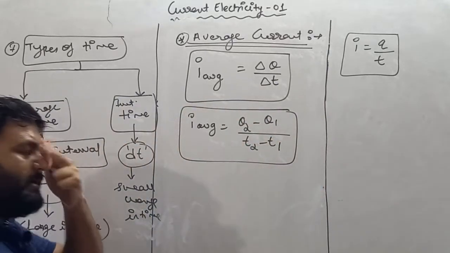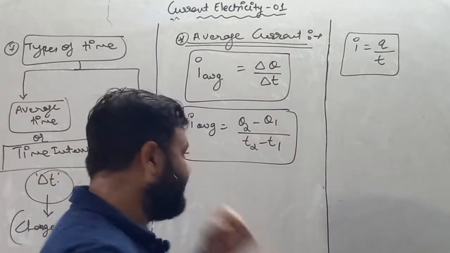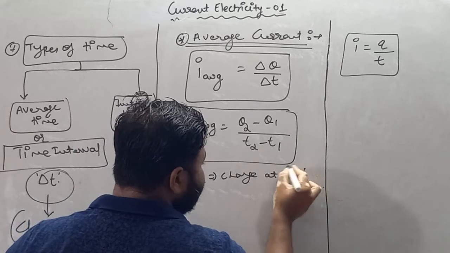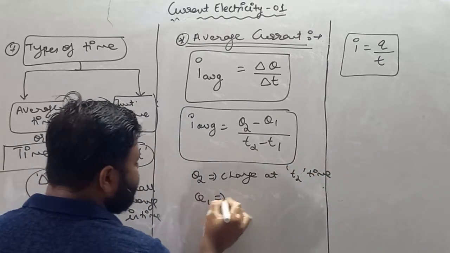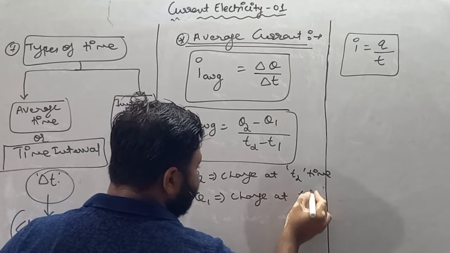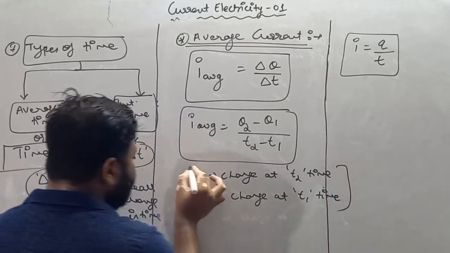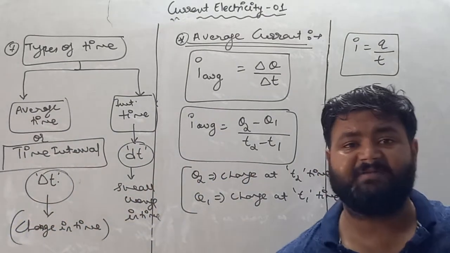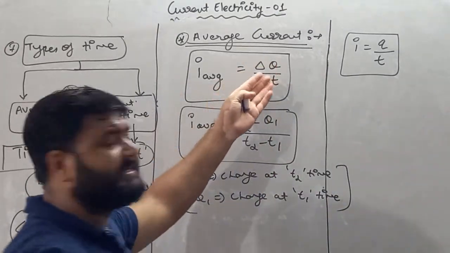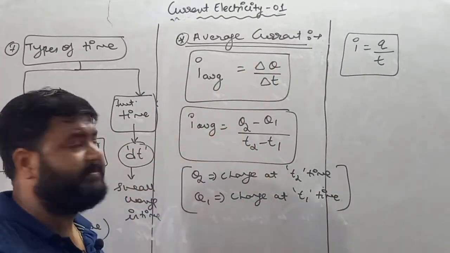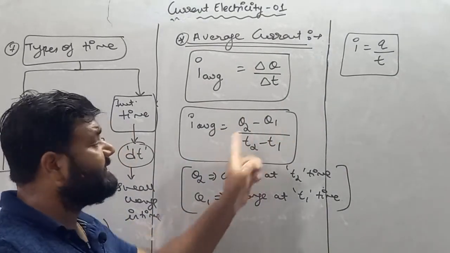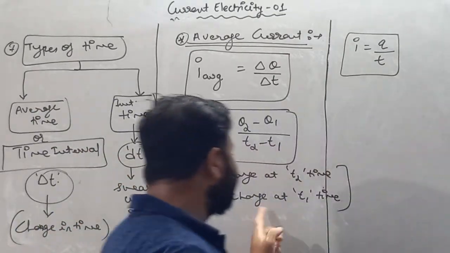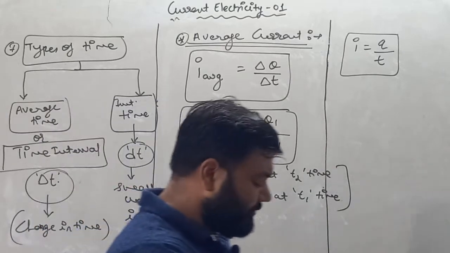Average current is equal to Q2 minus Q1 upon T2 minus T1, where Q2 is nothing but the charge at T2 time and Q1 is nothing but the charge at T1 time. T2 time is also said to be the final time and T1 time is also said to be the initial time. So I hope you all understand.